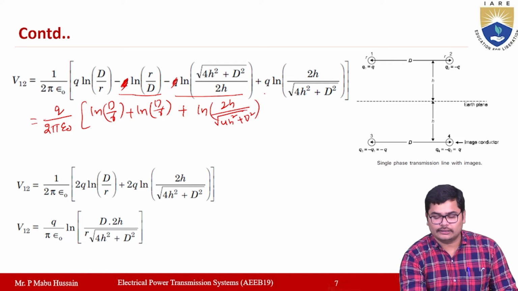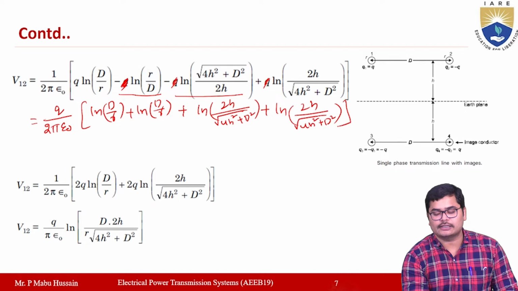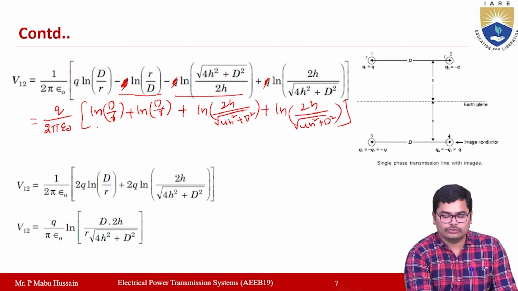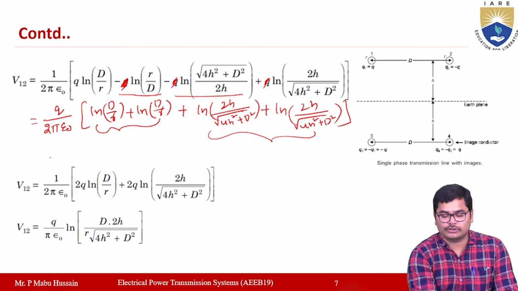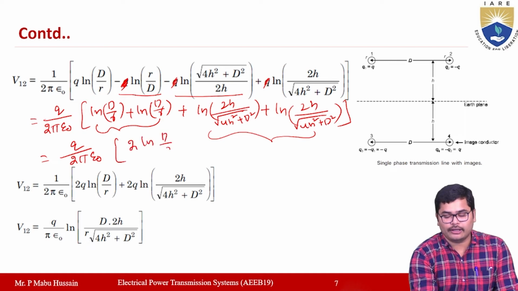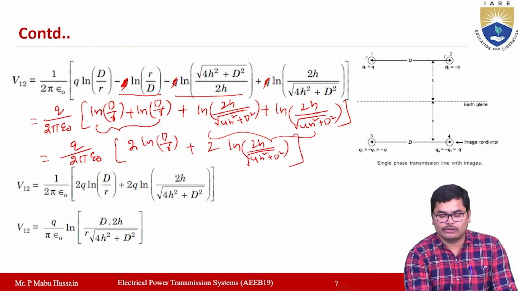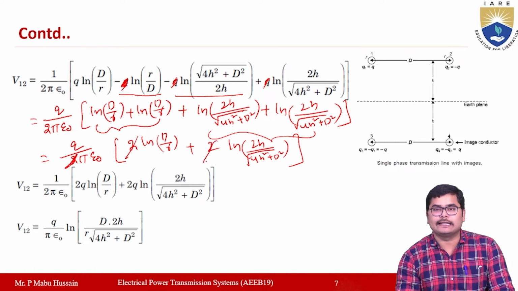Okay, similarly in the last term q is taken outside, so the remaining term is ln 2h by square root of 4h square plus d square. Okay, so this is the equation. Now here you have the two terms, so this can be written as q by 2 pi epsilon naught into 2 ln d by r plus 2 ln 2h by square root of 4h square plus d square. Now these two and these two will get cancelled.